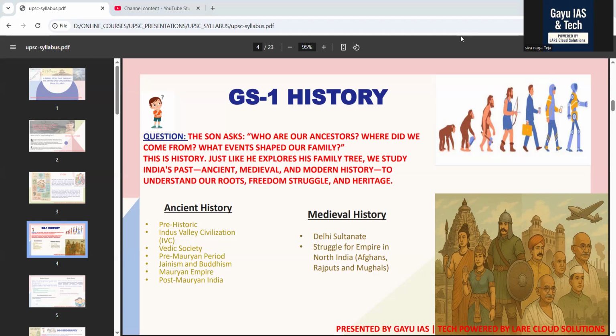Imagine the curious son again sitting with his grandfather, Dadaji. I saw a photo of the Taj Mahal and heard about great kings from outside India ruling our land. Who were they? What happened to our country in the Middle years? The grandfather notes, those were the times when India echoed with the voices of new rulers, foreign ideas, fierce battles, and timeless arts. Let's open the next chapter in our family album, Medieval Indian History.